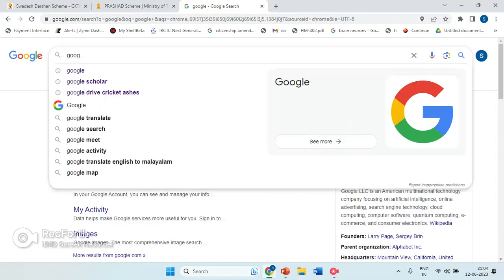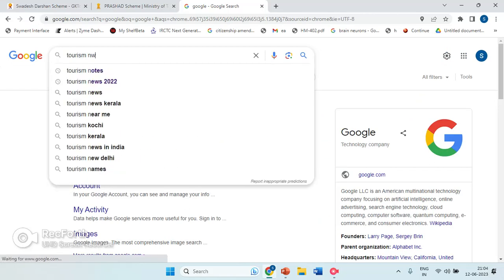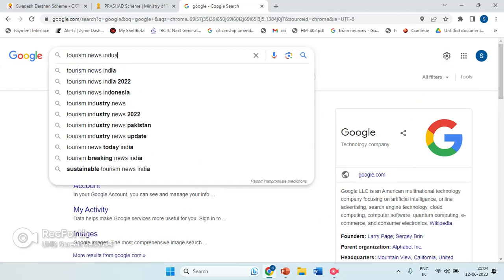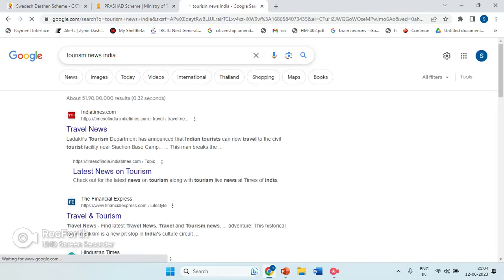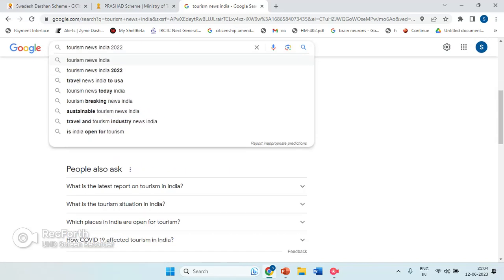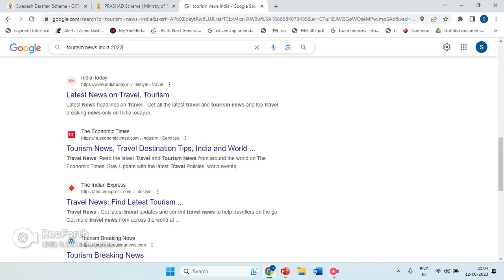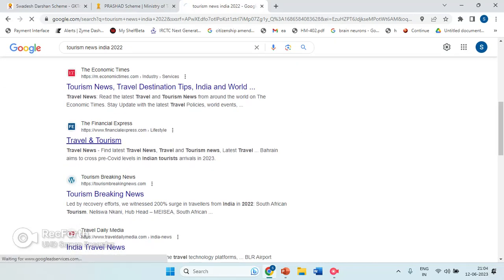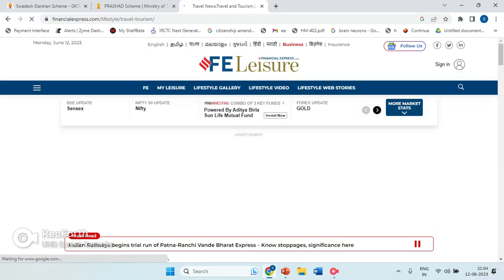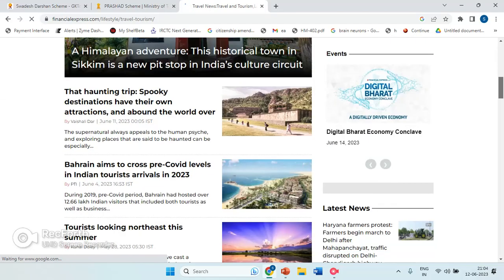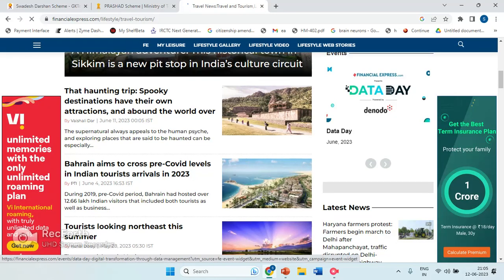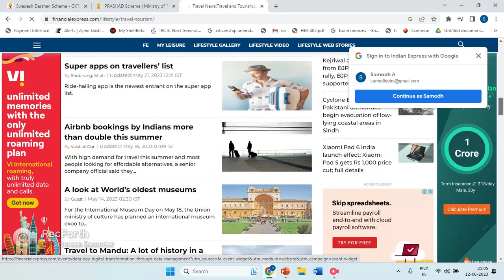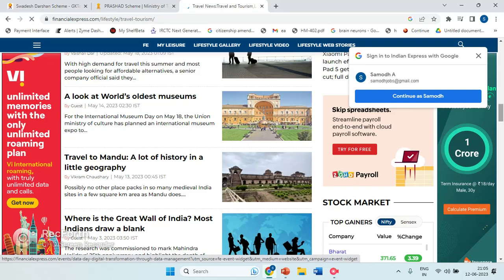Sometimes when you want to study, try searching tourism news in India. Just write tourism news India, and you will find news from all around India, what happened in 2022, 2023. Just write it and you can find topics here, from The Financial Express and different types of sites. You can read them and check the date. If the date is a bit backwards, like 2023 or 2022, you can use it.